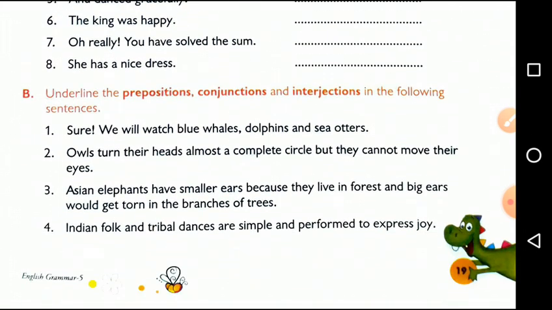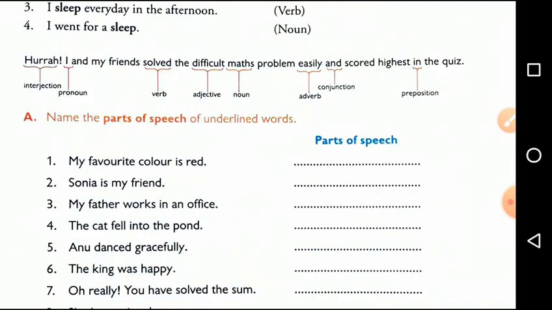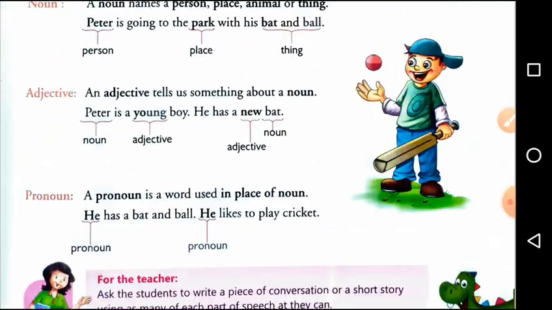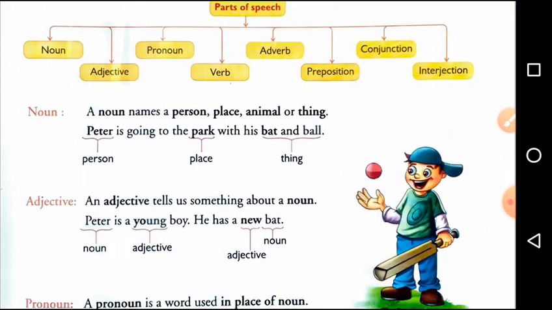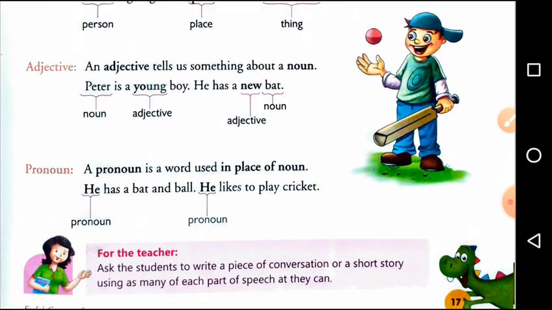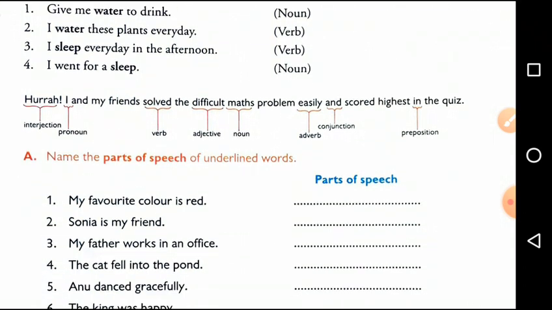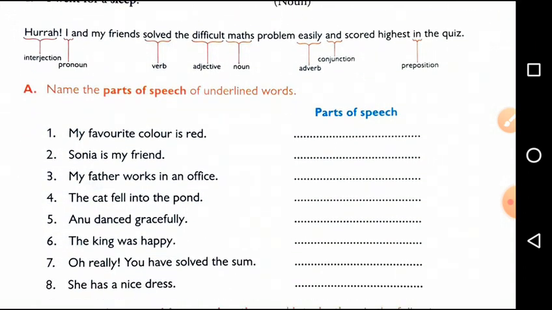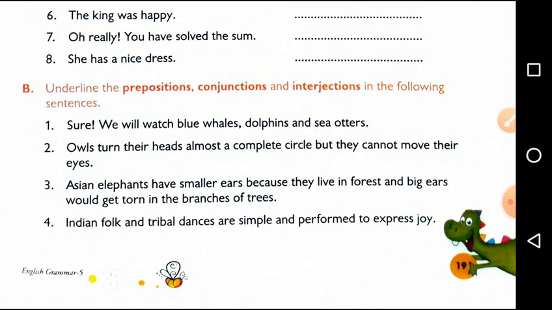And exercise B, here also underline the preposition, conjunction and interjection in the following sentences. In these sentences, some words are prepositions, conjunctions and interjections. Only the prepositions, conjunctions and interjections you have to underline. Got it, beta? Now, once again, you just go through this lesson, listen to it carefully again, and then read the book and do exercises A and B. Okay, bye beta.